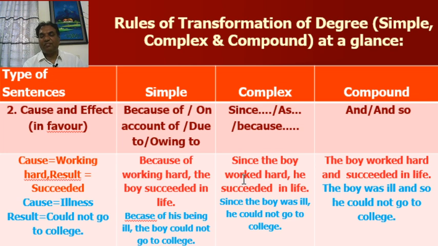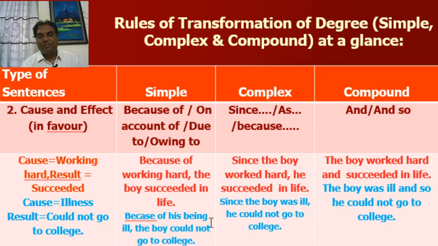First, look at the complex sentence. Since the boy worked hard, he succeeded in life. Since the boy worked hard. Look at the first column. Cause, working hard. Result, succeeded. So, in simple sentence, because of working hard, the boy succeeded in life. And compound sentence, the boy worked hard and succeeded in life.